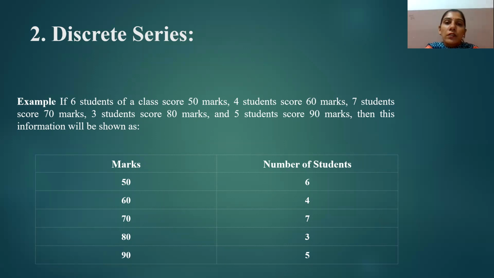In a series in which the individual values differ from each other by a definite amount, in that frequency distribution series, different values of the variables are shown with their respective frequencies. The classification of data for a discrete variable is known as frequency array.